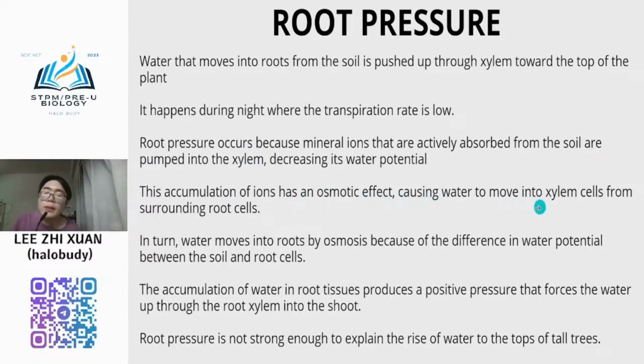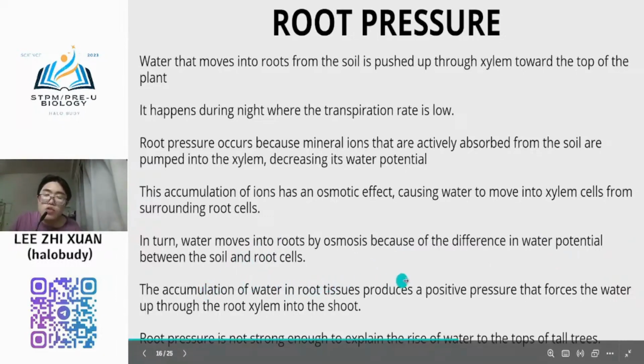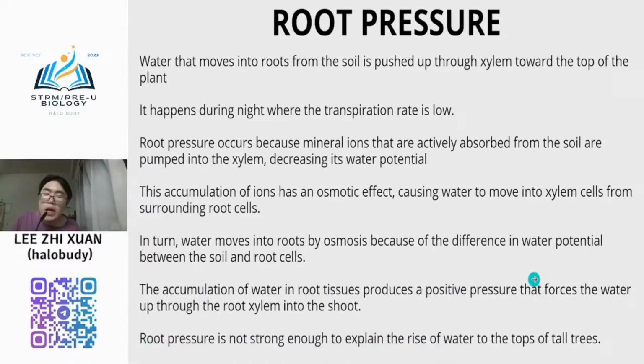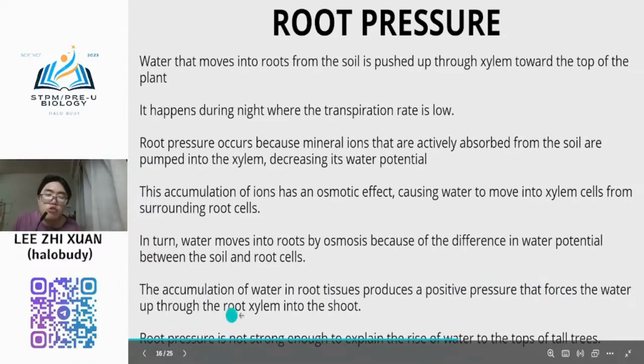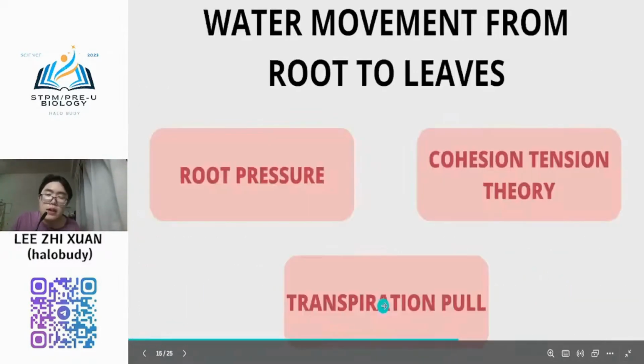So water will move into the xylem cell, the root xylem, from the surrounding root cells. The water molecules will move into the root by osmosis, and because of the difference in water potential between the soil and the root cell, the accumulation of water in the root tissue produces a positive pressure that forces the water up through the root xylem into the shoot.